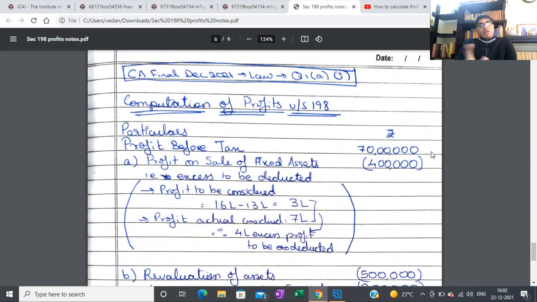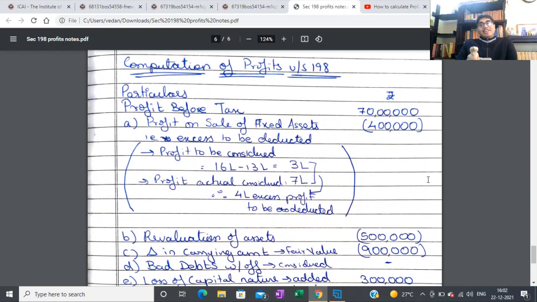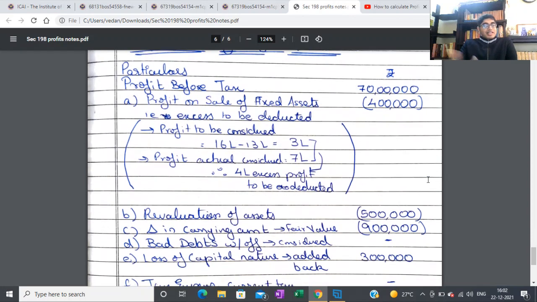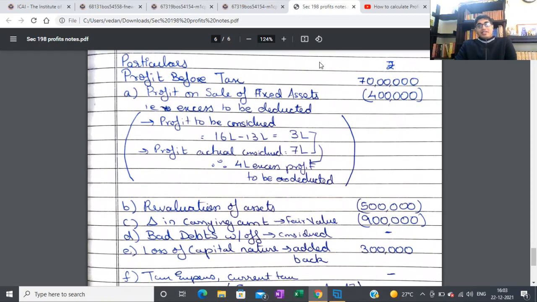Next, let's solve the CA Final December 2021 exam, the recent exam which we just wrote, question number 1. For that question's solution, I've just tried to solve it because I don't know the assumption that ICAI will take, and we don't have the suggested answers yet. So I've solved it here, and let me see whether you agree with it or not.